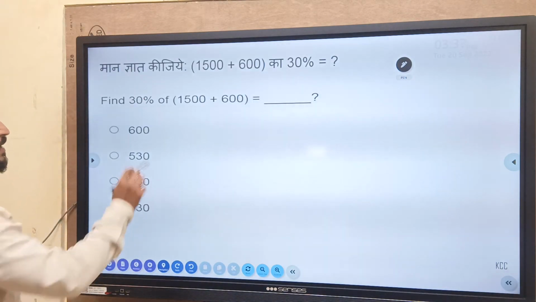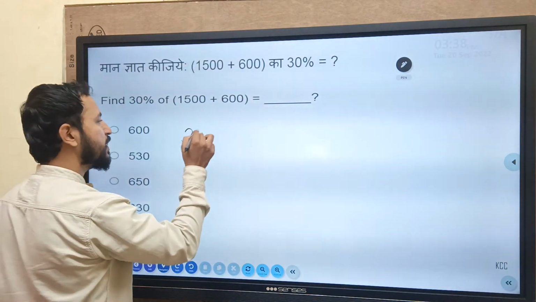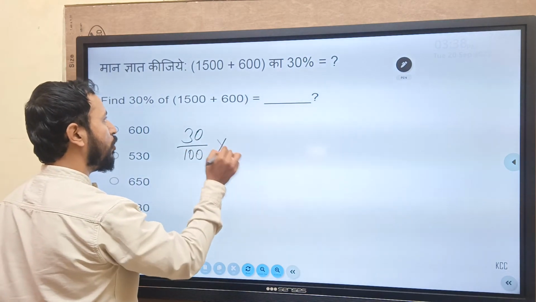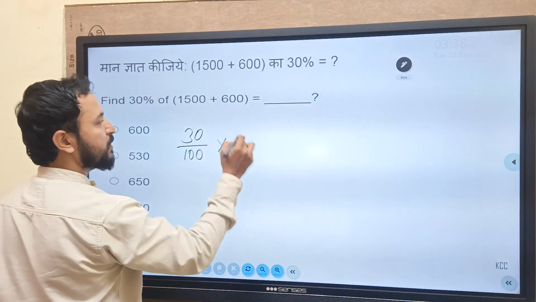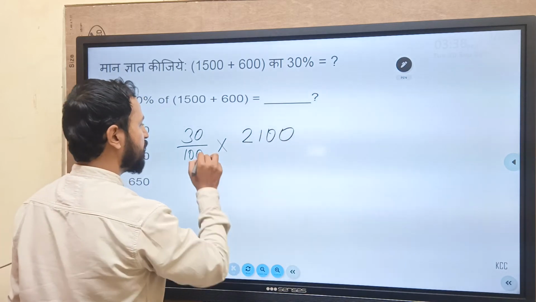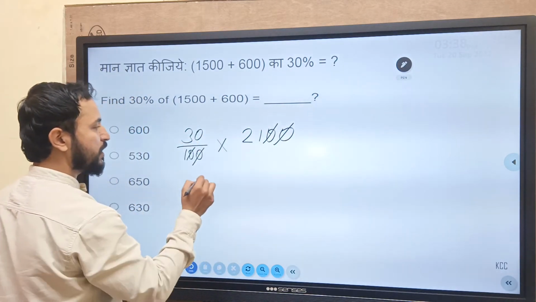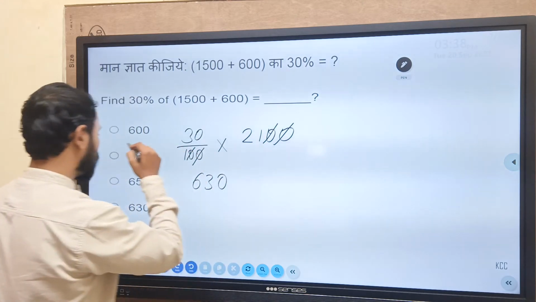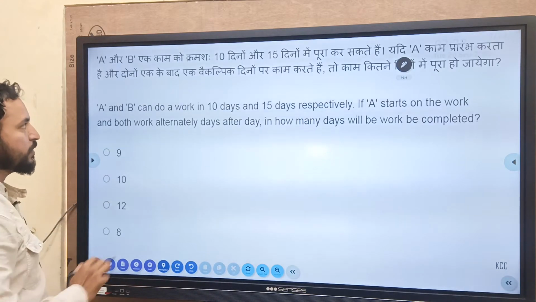Moving ahead. 30% of this. So simple question है, 30% of is multiply 1500 plus 600 is 2100. 0 0 0 0, 21 3s are 63 and 0. 630 is the answer of the question.